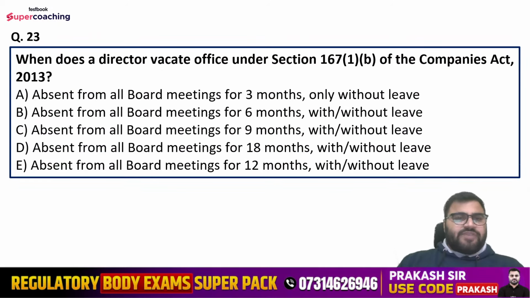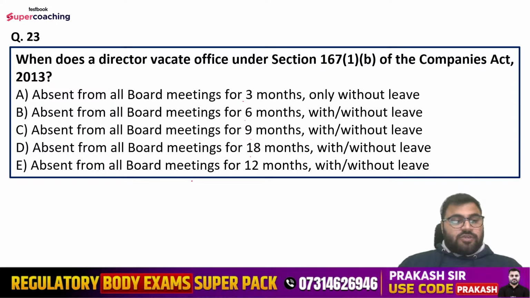When does a director vacate office under section 167, subsection 1, clause B of the Companies Act 2013? Absent from all the board meetings for 3 months only without leave. Absent from all board meetings for 6 months with or without leave. Absent from all board meetings for 9 months with or without leave. Absent from all board meetings for 18 months with or without leave, or absent from all board meetings for 12 months with or without leave.